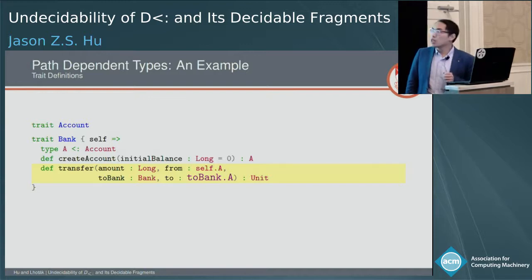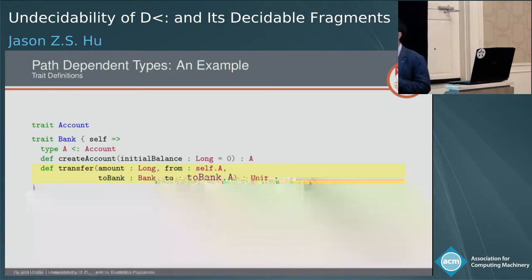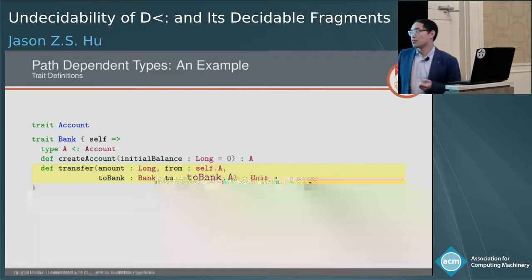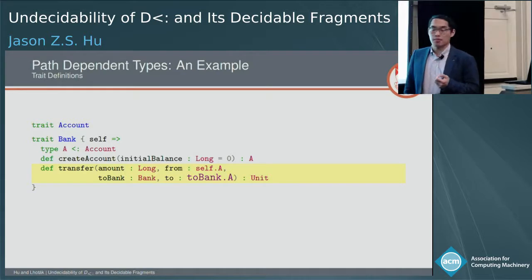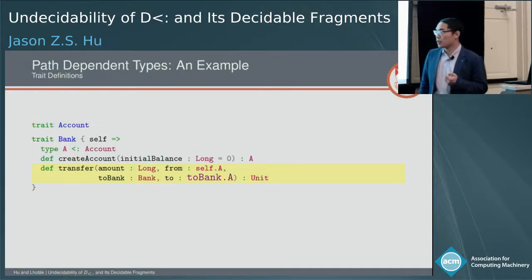So here I'm showing a trait, or actually two traits. One trait called account. A trait in Scala is like an interface in Java, so pretty much the same thing. And then I'm defining another trait called bank. It has a type member called A, which is required to be a subtype of account. You can also create an account with initial balance, and you can transfer money from one account to another, potentially